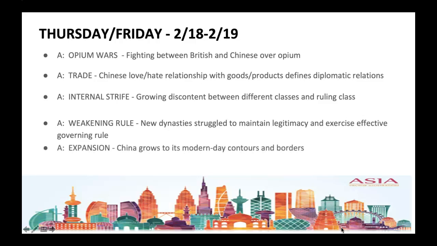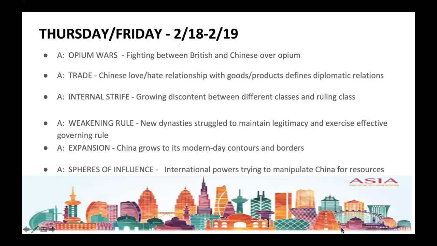Additionally, China also expanded during this era, which brought about modern-day contours and borders that we know of today. And additionally, spheres of influence began to take their shape and form over China, as many international powers tried to manipulate China for resources, and in many ways were effective in doing so. This would also change and shape China's worldview for many years to come.